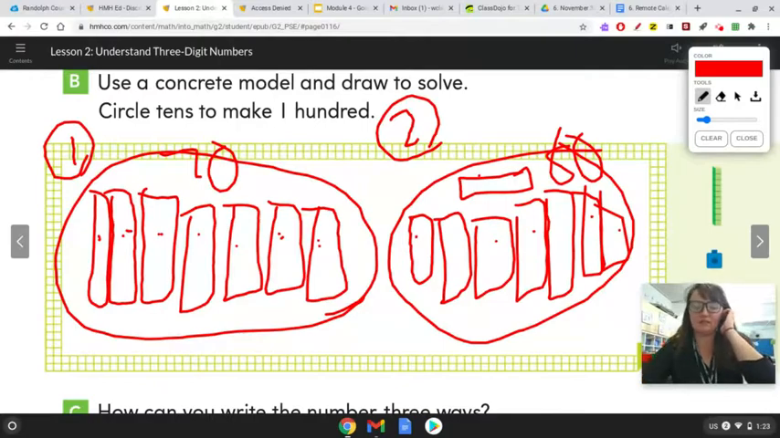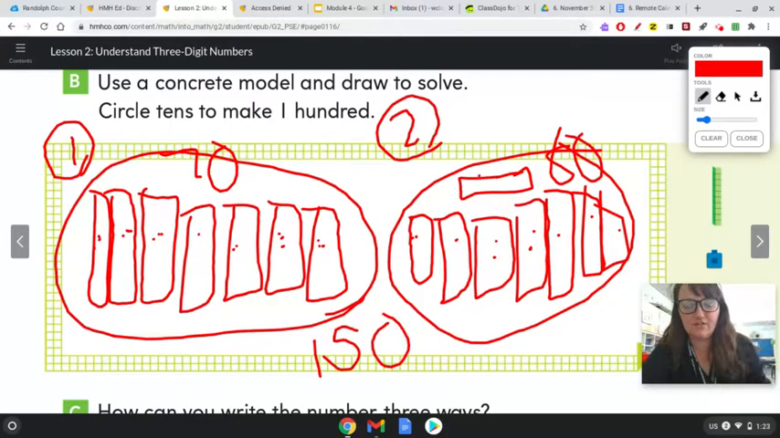And then how can you write the number 3 ways? So now we have to figure out how many total there are. So let's count by tens. 10, 20, 30, 40, 50, 60, 70, 80, 90, 100, 110, 120, 130, 140, 150. Okay, so our answer is 150. That's how many total that they sold. Okay, so write this down.